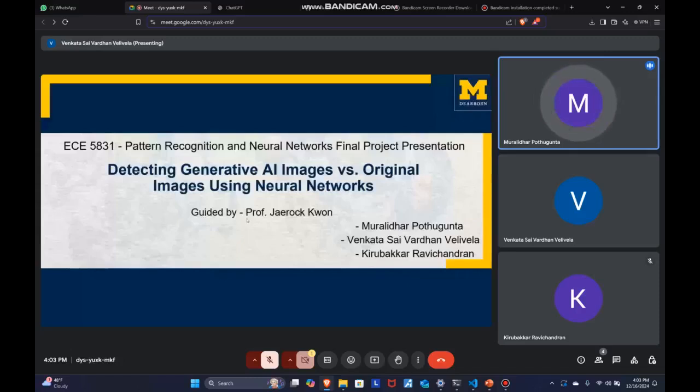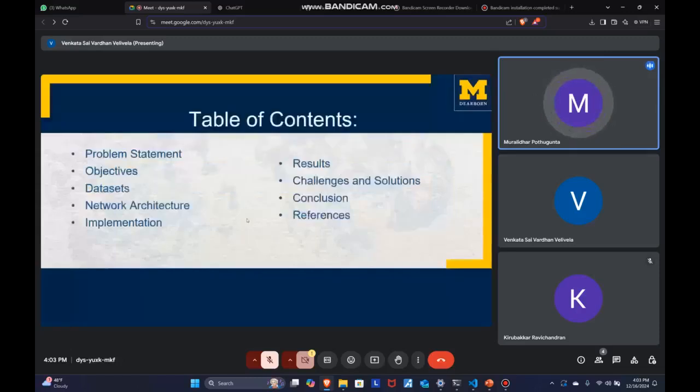Now, let's get to the table of contents. Problem statement, objectives, datasets, network architecture, implementation, results, challenges and solution, conclusion, and references. Now, let's move on to the problem statement.